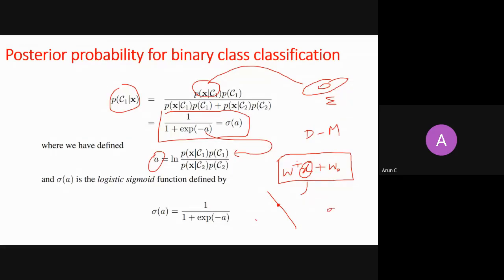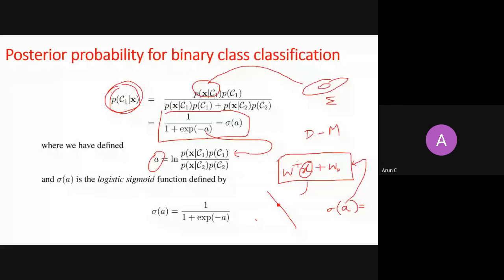So this logistic sigmoid function, which is a, and a is nothing but W transpose x. If a point is on the hyperplane, it will give you 0. Then this sigmoid function will give you 0.5, right? It means that if the point is on the hyperplane, then with 0.5 probability it belongs to class C1. It means it is not sure, it is 50-50%: 50% to C1 and 50% to C2, because it is just on the decision boundary.